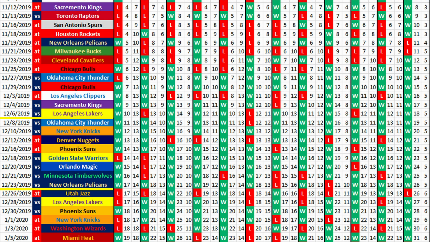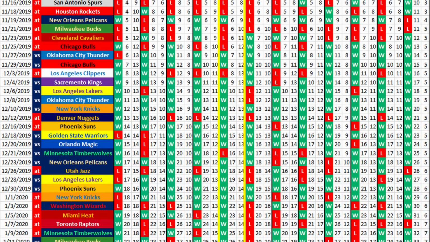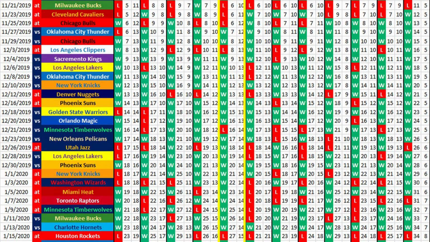In Simulation 5, Portland was 9-13, and then they went on an 18-1 run to end up 27-14. You had multiple long winning streaks, and looking at the record at the new year, Portland should actually be looking pretty good, as a 50-win pace would mean Portland is 21-14. So October and November are very tough, but December is where Portland is going to have to make up ground because they have a very easy schedule.